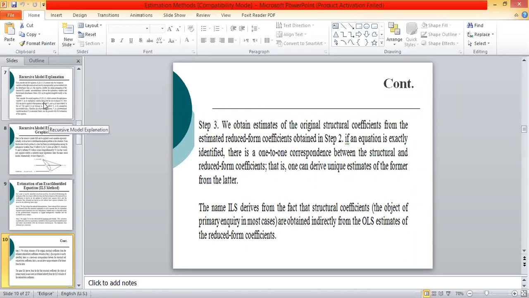In the triangular matrix, all the diagonal elements are 1 and the off-diagonal elements on one side, the upper side, are 0. So it looks like a triangle. That's why it is also called a triangular model.